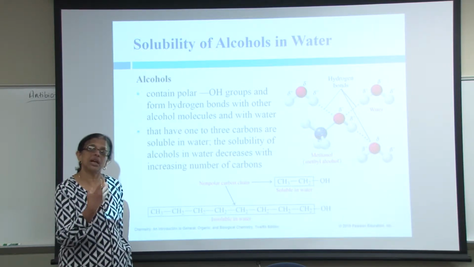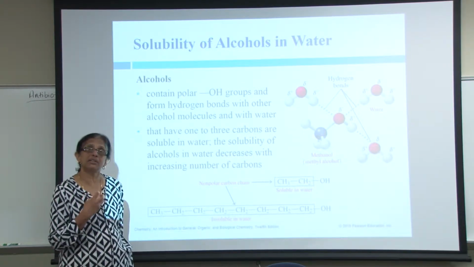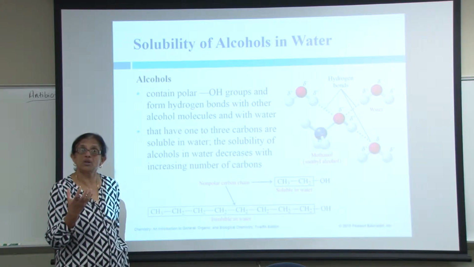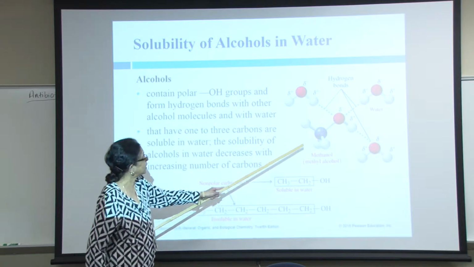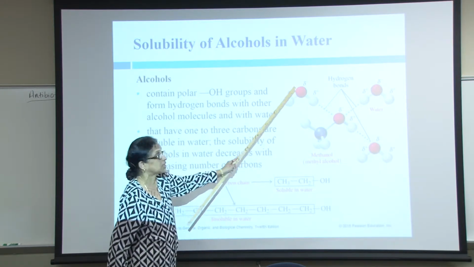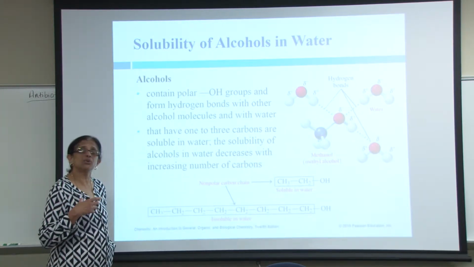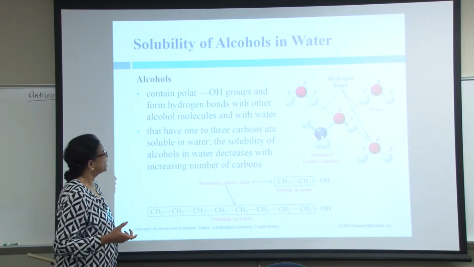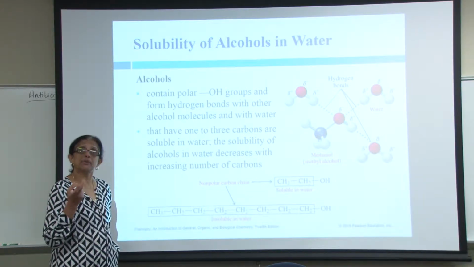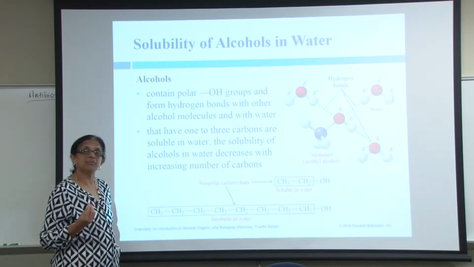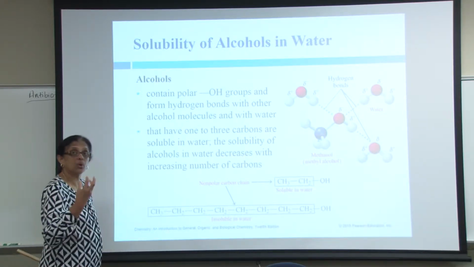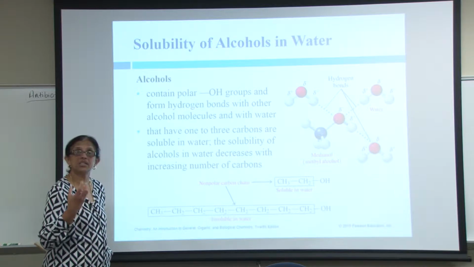So the electrons surrounding the oxygen are attracted to the oxygen. Electrons are negative. So it creates a negative pole with the oxygen. You can see the negative pole with the oxygen. And the molecule changes into a polar molecule. So water and alcohol both are polar molecules, both have oxygen. So that makes them similar, and they are able to work with each other. They're miscible, they dissolve in each other.